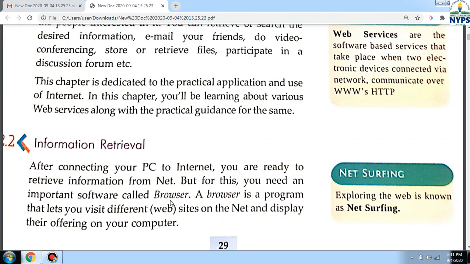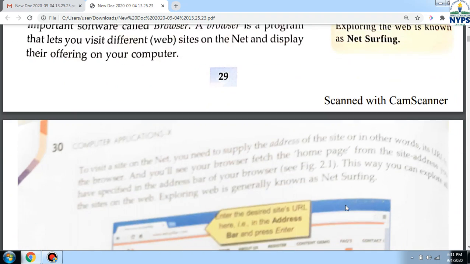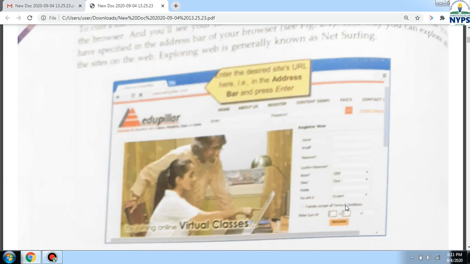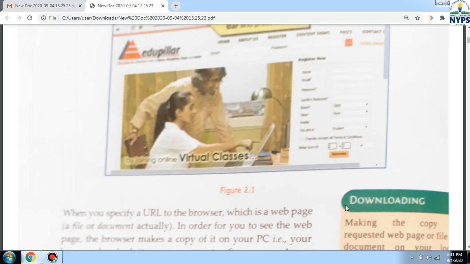Whenever we have to search anything, we just go to Google and we type our topic and we are getting the information. So information retrieval is there, we are getting information from the internet. One more term is used here, net surfing. Net surfing is what basically? When you are exploring the internet, when you are searching or when you are doing anything on the internet, that is called net surfing.